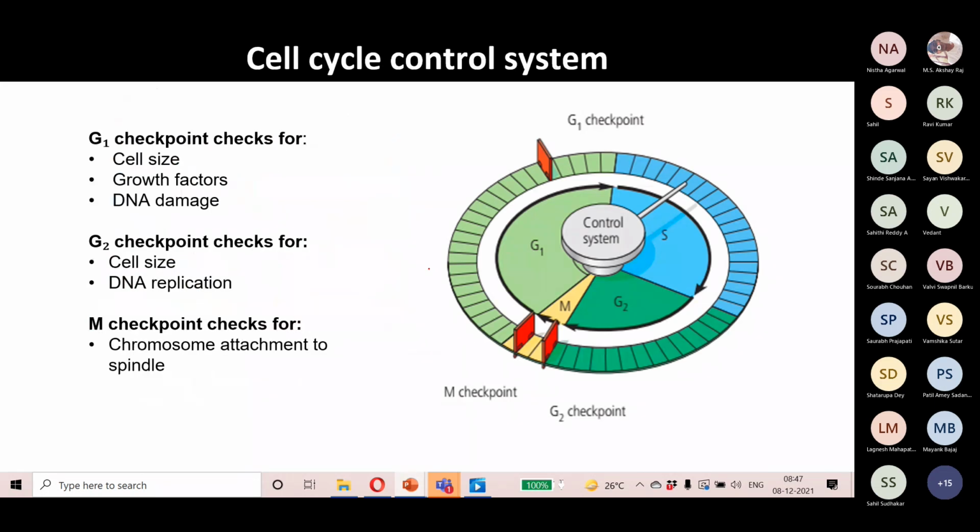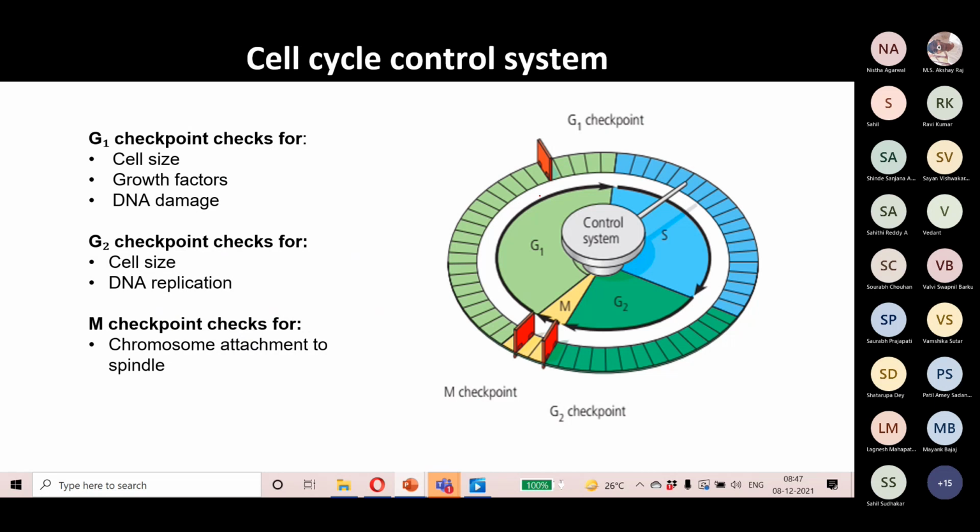So as I have already told you, the cell spends a lot of time during the interphase, and the time is longer because the cell needs to ensure that the cell cycle is going properly without any mistake. Otherwise it will cause a lot of mutation in our cell, and the mutated cell may lead to various consequences, like it may form cancerous cells or it may lead to other disease conditions. So there are various cell cycle checkpoints that ensure at every stage that the cell is undergoing proper cell division.